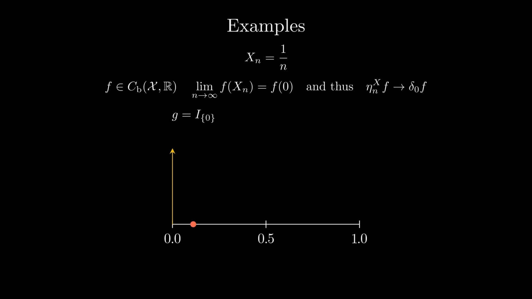Despite its simplicity, this process already illustrates the generality of the notion. Indeed, consider for instance the indicator function g of 0. Clearly, the empirical averages of g are 0, and thus so is their limit. This limit differs from g(0). Coming back to our discussion on classes of test functions, the sequence of empirical measures thus does not converge to the Dirac in 0 for notions of convergence that consider g as a test function. Without getting too much into details on the related work here, this is precisely the kind of convergence that is considered in some previous approaches. Part of our contribution thus lies in showing that considering continuous and bounded functions is enough for consistency of SVMs.